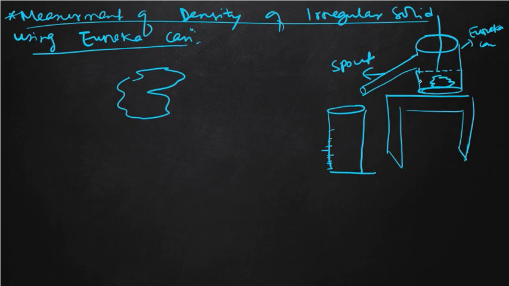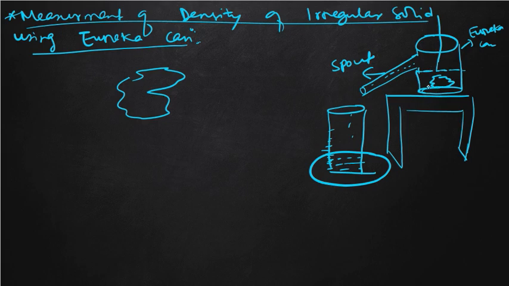After inserting it, the water level in the Eureka can will rise, so the extra water will come out and settle here in the measuring cylinder. Measuring the volume of this water will give you the volume of that solid.